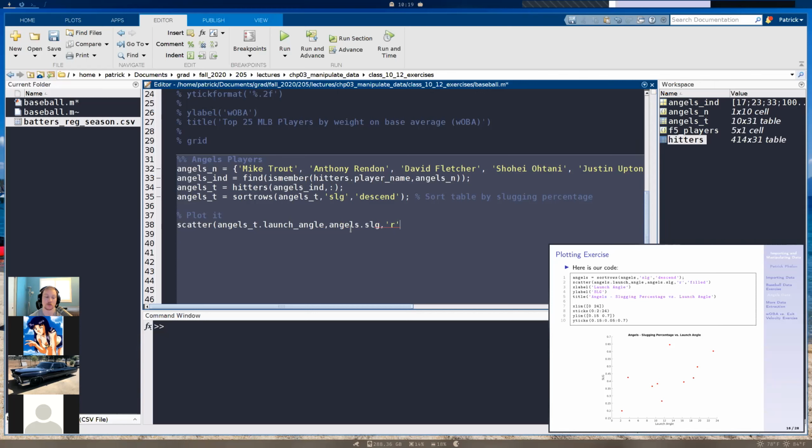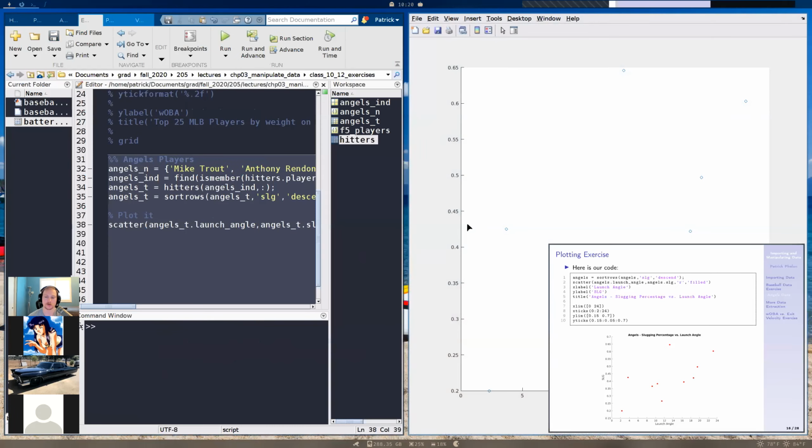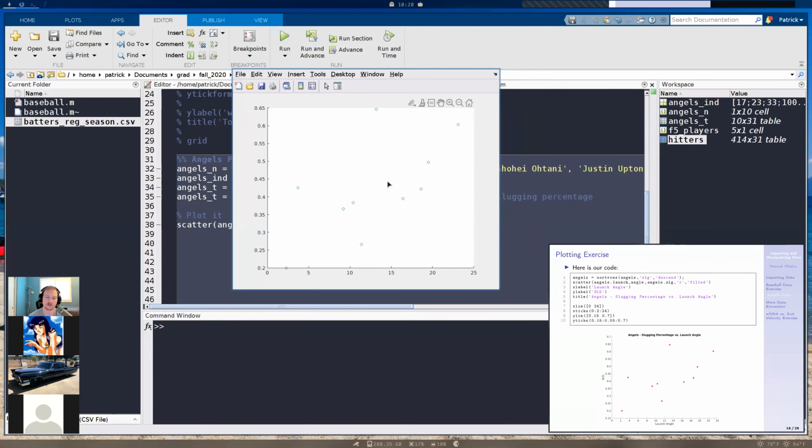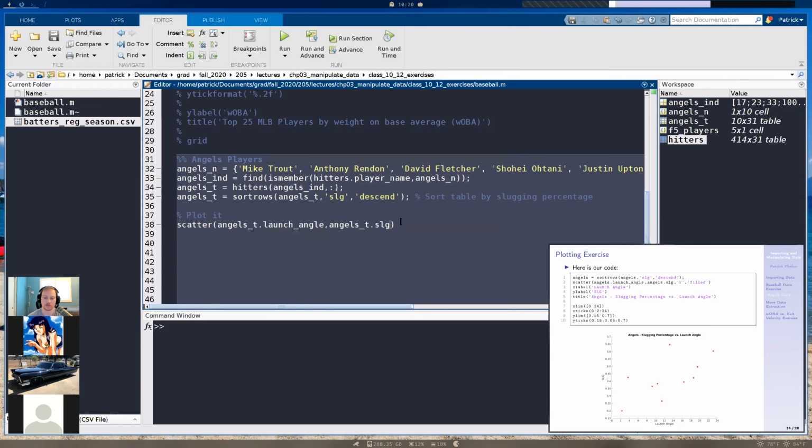We're going to specify red this time. If I didn't have this command, it would plot it. Let's actually run it. What did I mess up here? Angels underscore t. Oh, angels underscore t. There we go. So if I plot it, by default, this is what it's going to look like. Remember, by default, MATLAB uses blue for its color. And also, it's going to be kind of a hollow circle. Looks pretty bad. So we're going to change it.